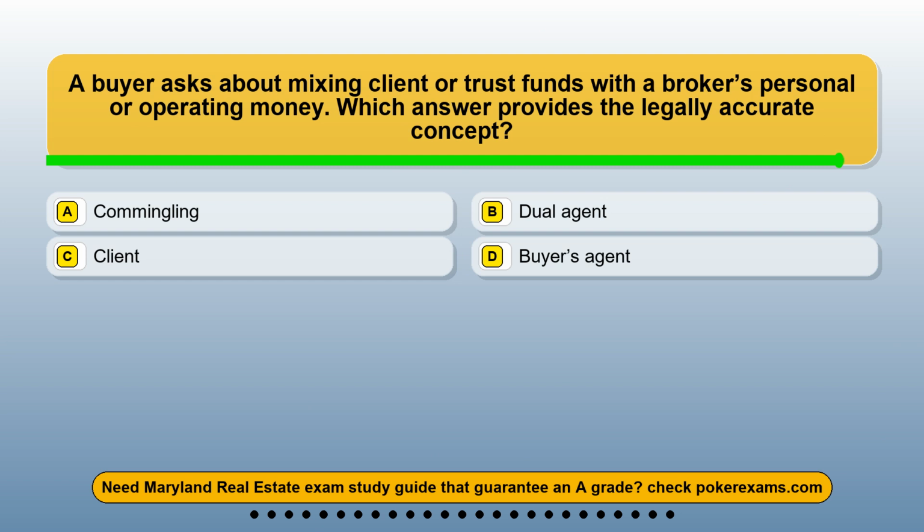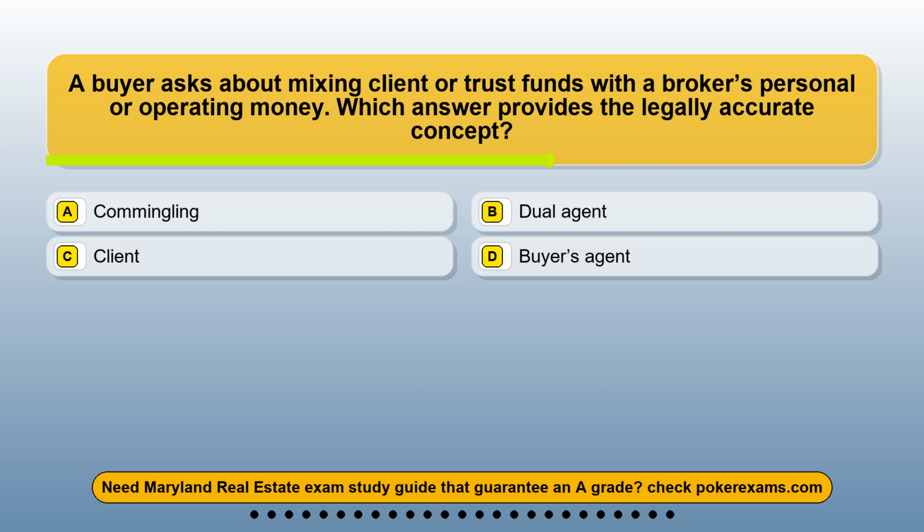Question 3. A buyer asks about mixing client or trust funds with a broker's personal or operating money. Which answer provides the legally accurate concept? Option A. Commingling. Option B. Dual agent. Option C. Client. Option D. Buyer's agent.